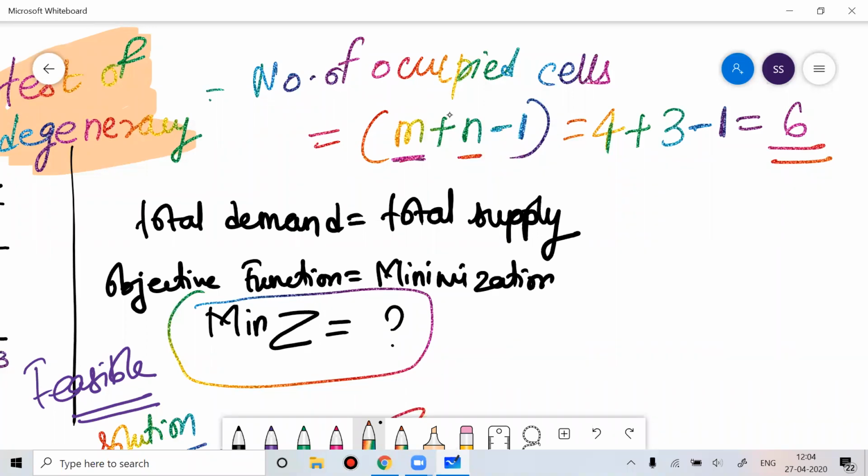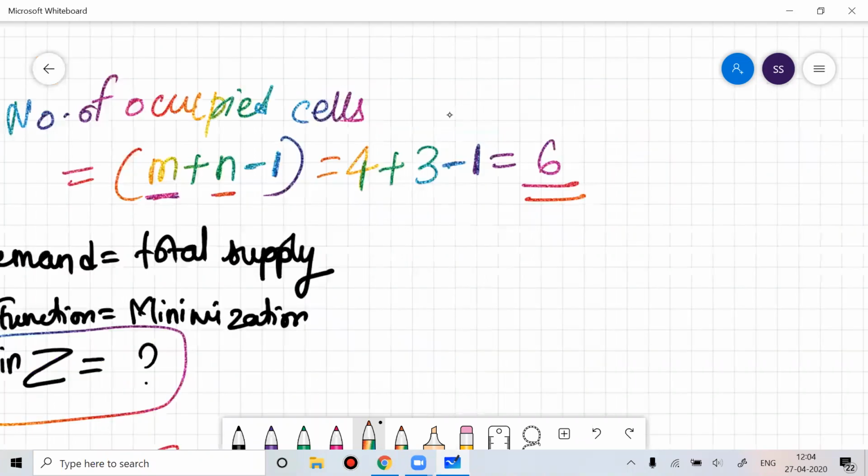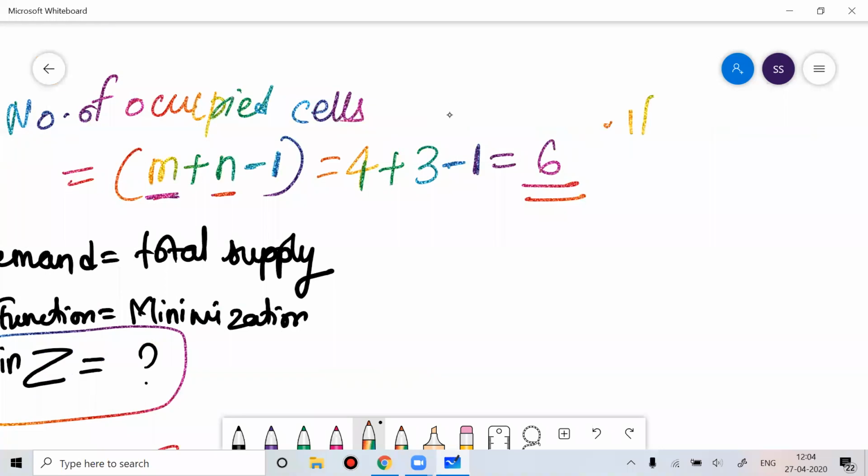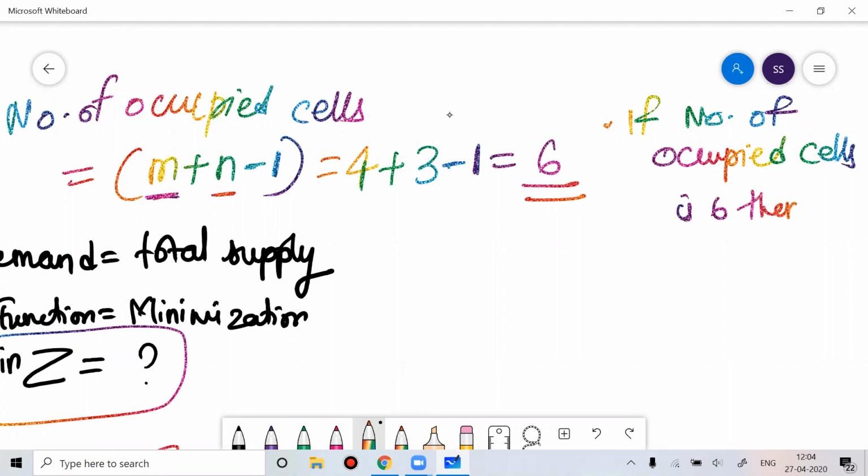If the number of occupied cells is 6, then it is non-degenerate.